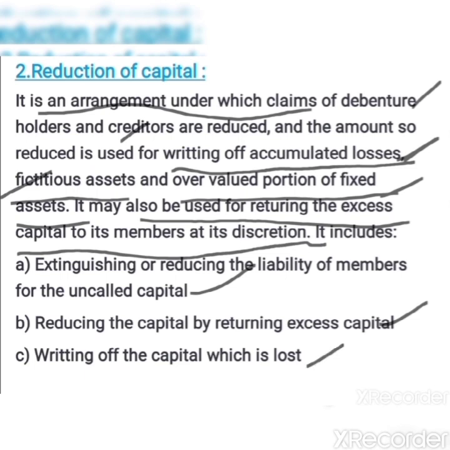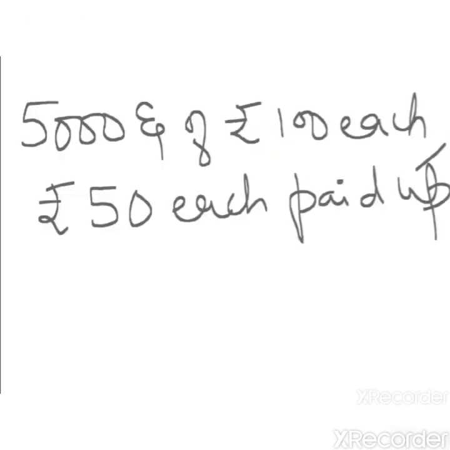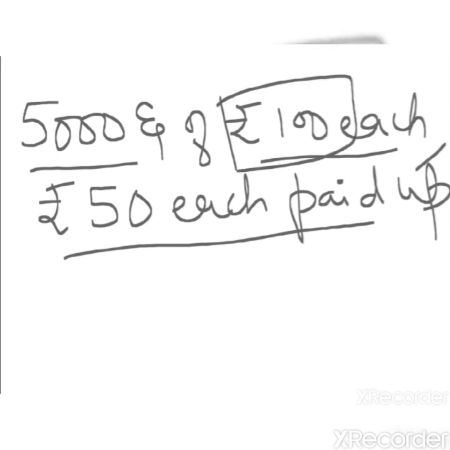The first one is extinguishing or reducing the liability of the members for the uncalled capital. Let me give an example. If the company has 5,000 equity shares of rupees 100 each, out of that rupees 50 each paid up, which means that the face value of one share is rupees 100, but so far the company has called up 50 rupees and the shareholders have also paid 50 rupees.